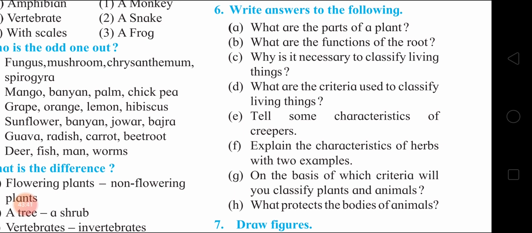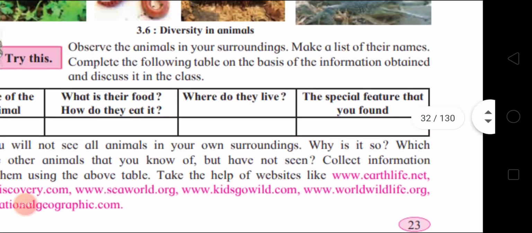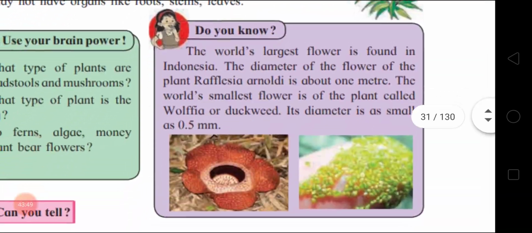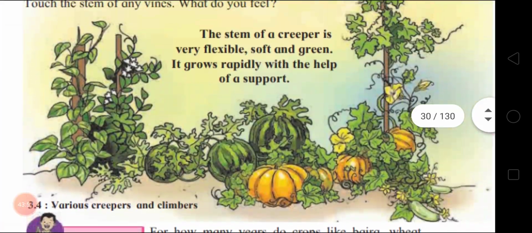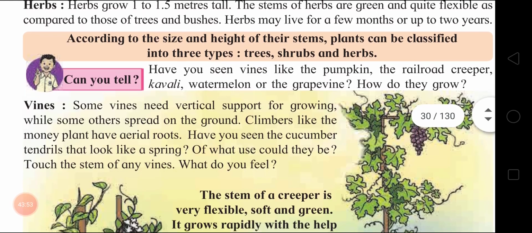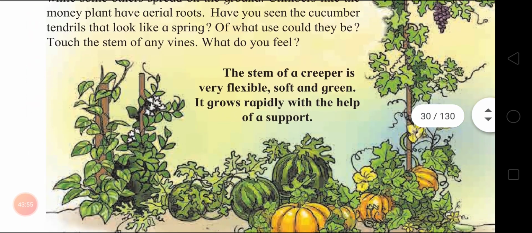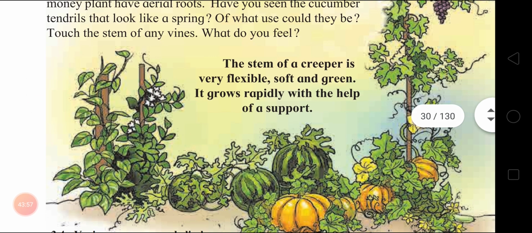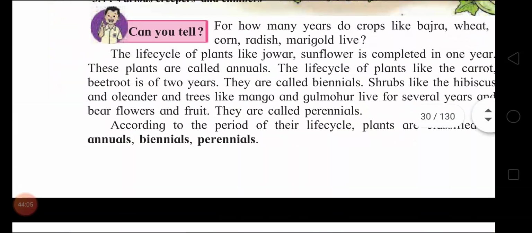Next, tell some characteristics of creepers. Children, you can write from the creepers column. Okay, the stem of a creeper is very flexible and soft and green. It grows rapidly with the help of a support.